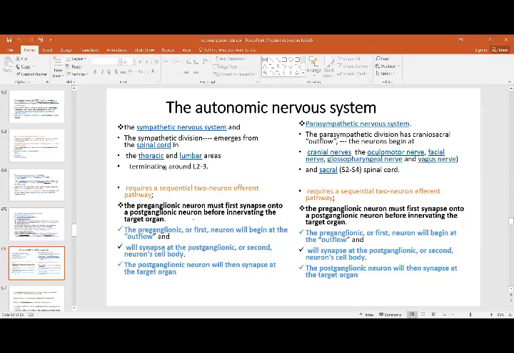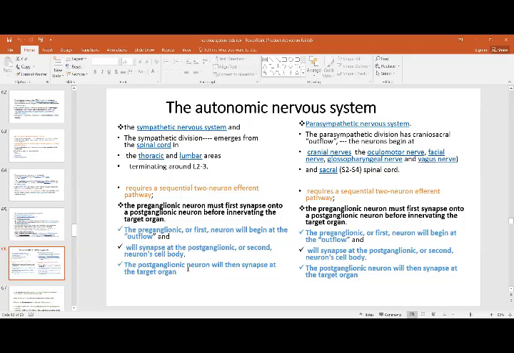That is, you have two ganglia. Supposing this is your spinal cord, you have the preganglionic fibers, and those fibers are going to go to the ganglia which are in the periphery. Those are called your sympathetic ganglia. They are going to relay there or either pass through. That is why they are called preganglionic, and then they stay there. Then from these ganglia another pathway starts, which is called the postganglionic. So something before that ganglia and something after it is given the name preganglionic or postganglionic. The preganglionic or first neuron will begin at the outflow and will synapse at the postganglionic neuron cell body. That is where you have the sympathetic ganglia.